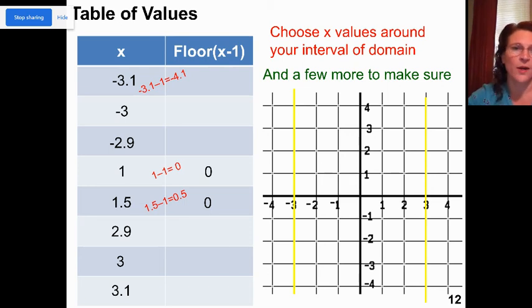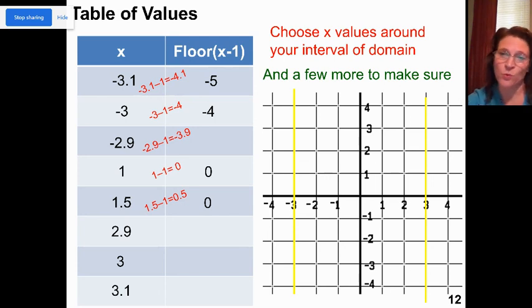Here we go. So I'd have -3.1, subtract 1, which is -4.1, then take the floor of it is -5. I don't need it because -3.1 is not part of my domain, but I want to see what's happening there. At -3, I have -3 minus 1, which is -4. Floor of -4 is -4. -2.9 minus 1 is -3.9.